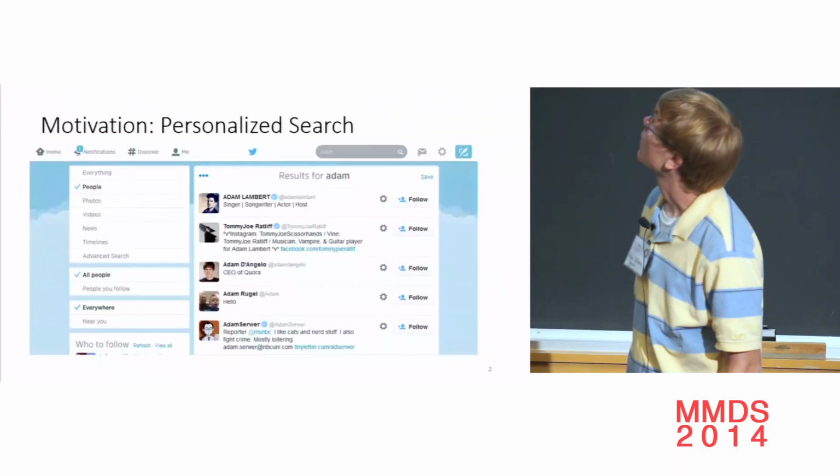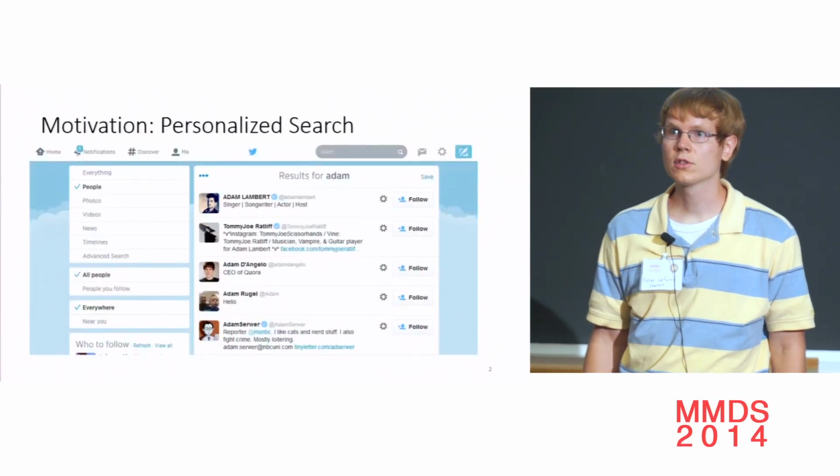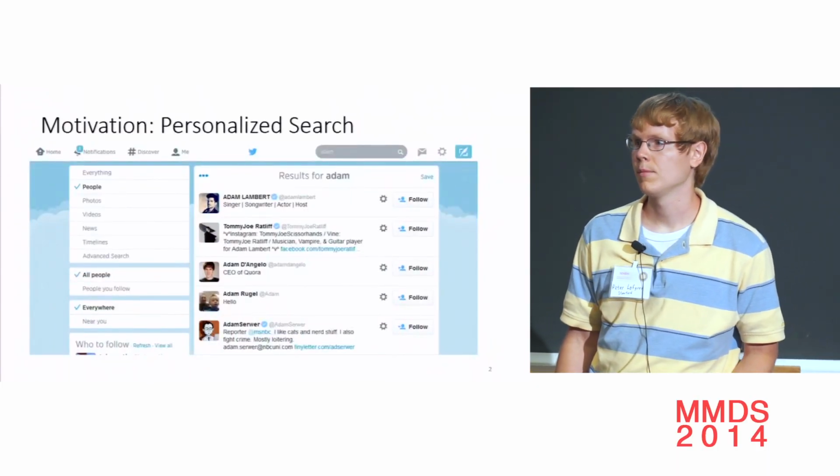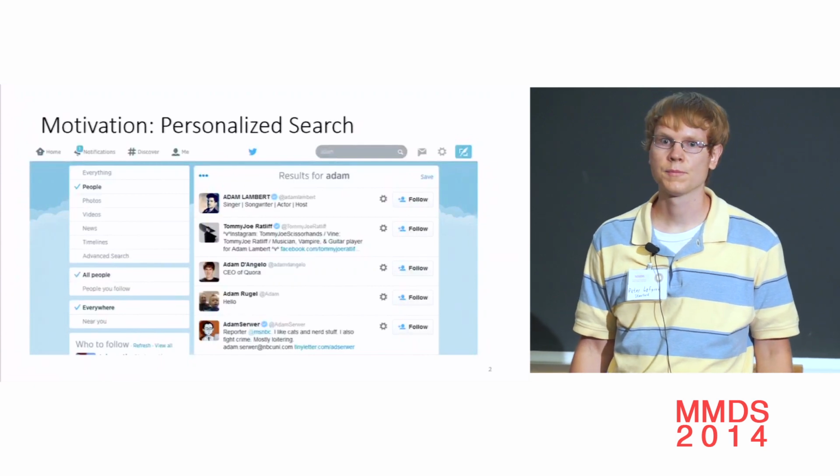And I'll talk about a new algorithm for computing personalized PageRank. So the motivation is personalized search on a network like Twitter or on the web.